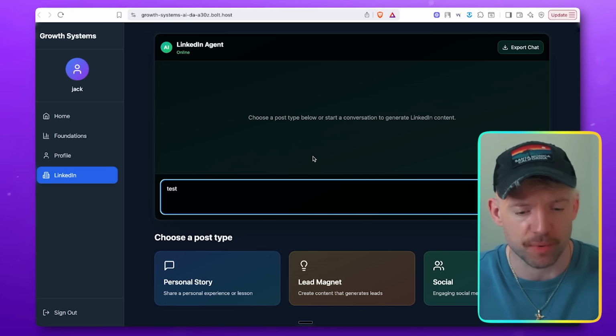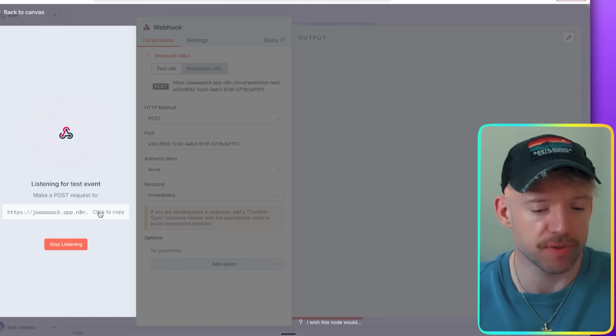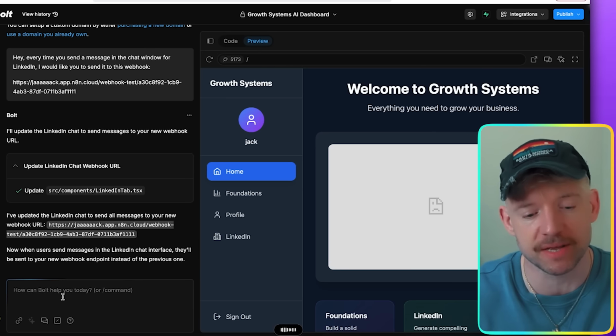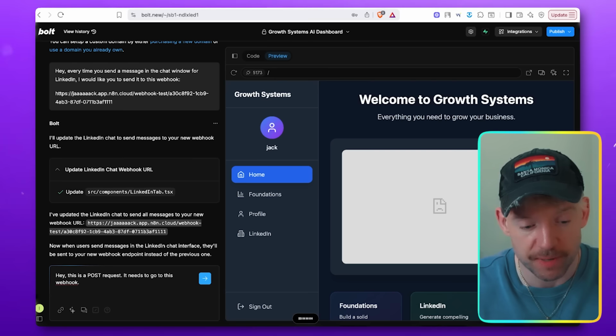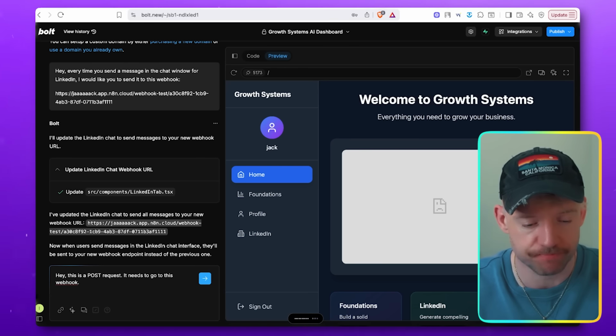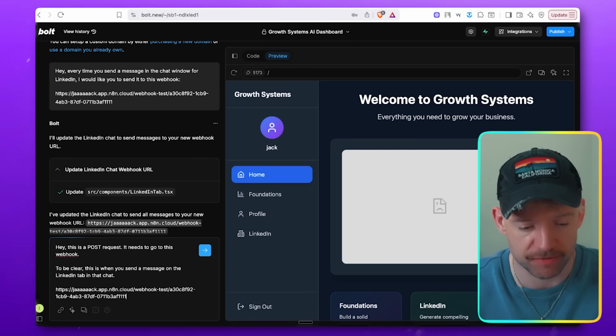And let me just give a profile real quick as well. Okay, so it's still not come through yet. So I'm just going to copy this, go back over to Bolt and say, hey, this is a post request. It needs to go to this webhook. To be clear, this is when you send a message on the LinkedIn tab in that chat. Cool. And then we paste the information there.